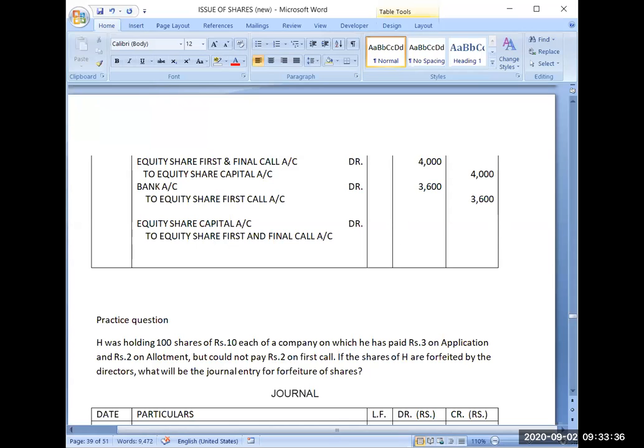To share forfeiture account. It is a common account. It will not have the words equity or preference. So equity share capital account debit, to equity share first and final call account, to share forfeiture account. So I hope the journal entry is clear to each and everyone. First thing over, the journal entry is clear.